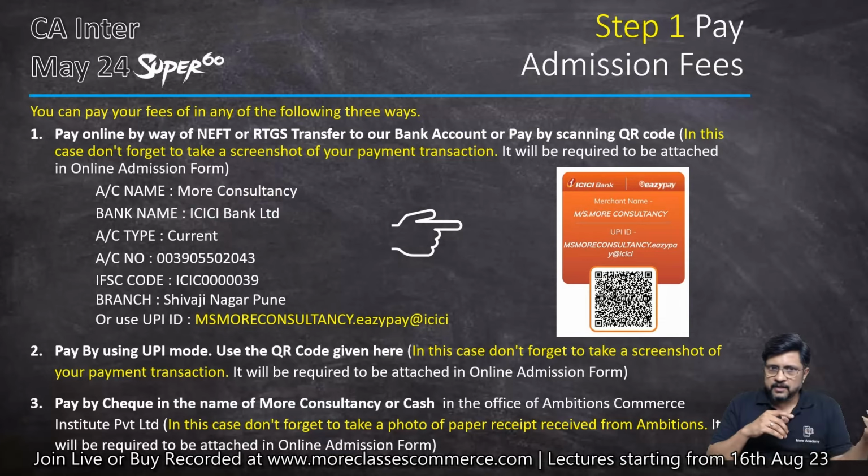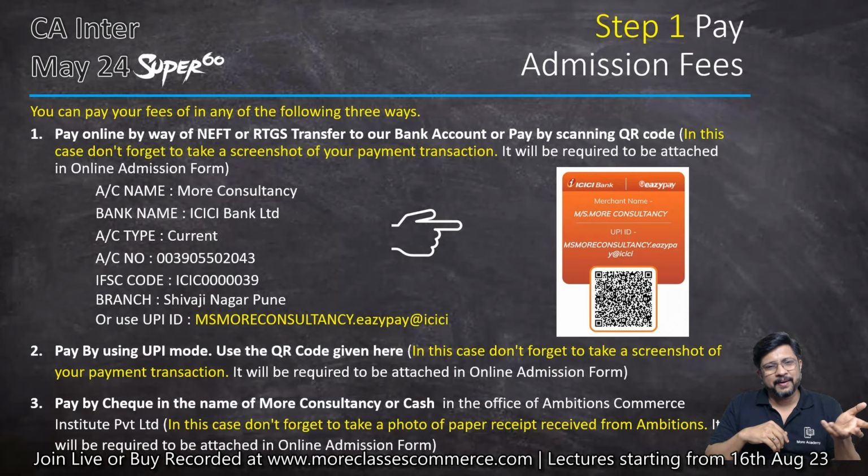Okay, admission fees, we have already discussed what is the amount of admission fees to be paid. Pay the fees first. You can pay the fee by way of either cash or by check in Ambitions Commerce Institute Private Limited in the name of More Consultancy. Okay, in the office of Ambitions, but in the name of More Consultancy.